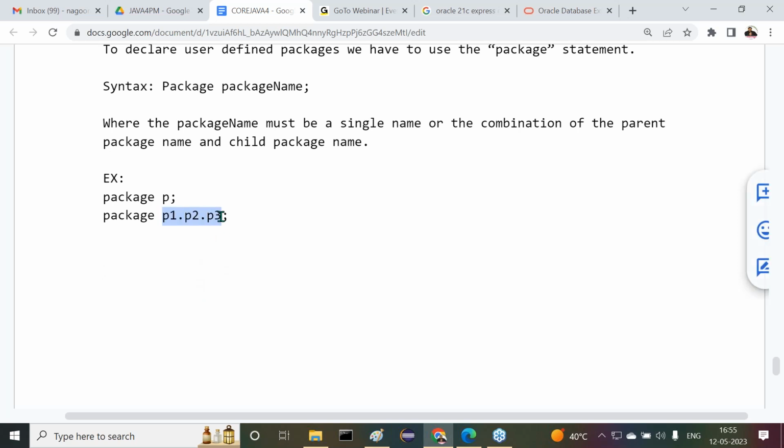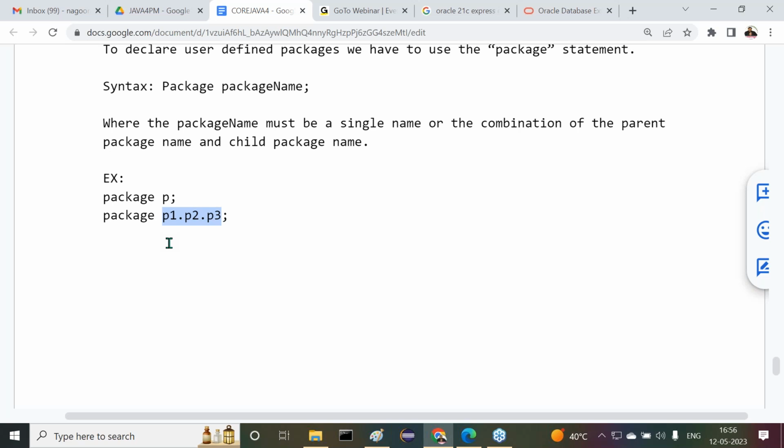Observe carefully, if we provide a package name like this, how are the packages going to be created? First, the P1 folder will be created. Inside the P1 folder, the P2 folder will be created. Inside the P2 folder, the P3 folder will be created. Inside that P3 folder, the dot class files are going to be available. Are you getting it or not?